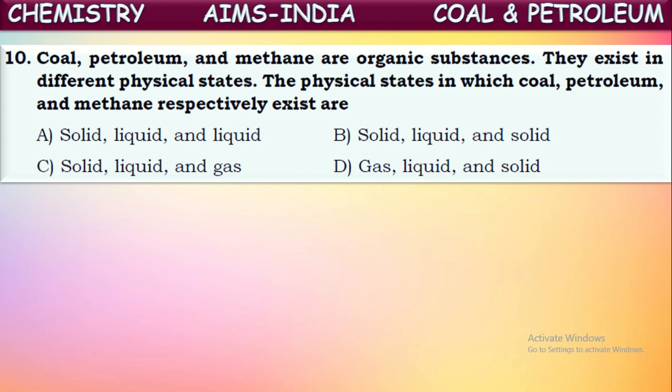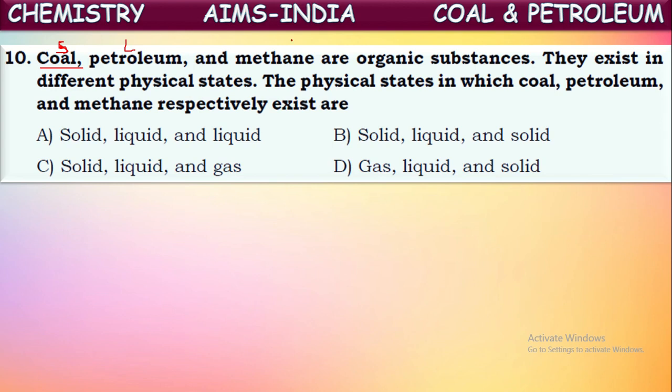Now the question is: the physical states in which coal, petroleum and methane respectively exist are. In which states do they exist? See the first one, coal. Coal is a solid fuel. What about petroleum? Petroleum is a thick liquid fuel. Of course, it may contain some different kinds of fuels in it, but mostly petroleum is a crude oil which exists in the liquid state.